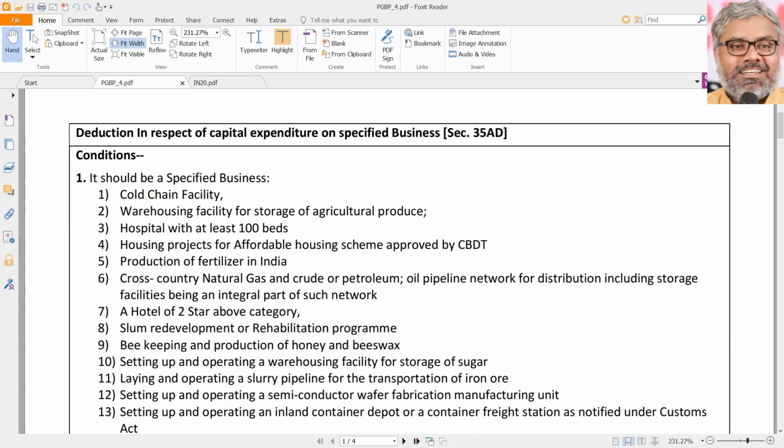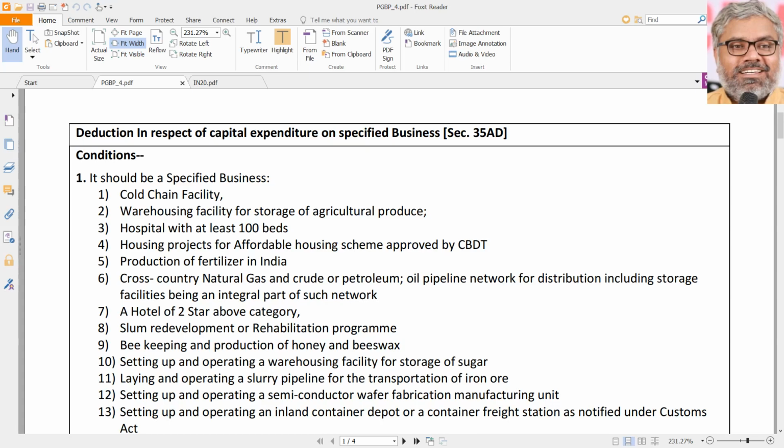35AD is also a little variety type of deduction, just like 35, wherein section 35 was more about deduction in respect of scientific research expenditure, whether it is capital or revenue, and also deduction for donations made to certain scientific research institutions and organizations. Those were all mentioned in 35.